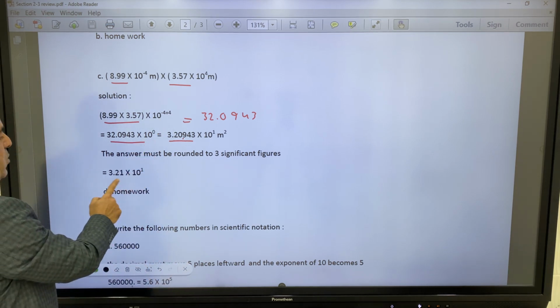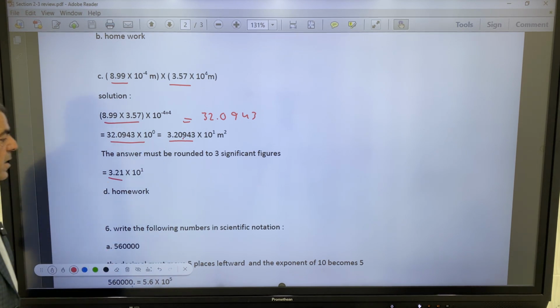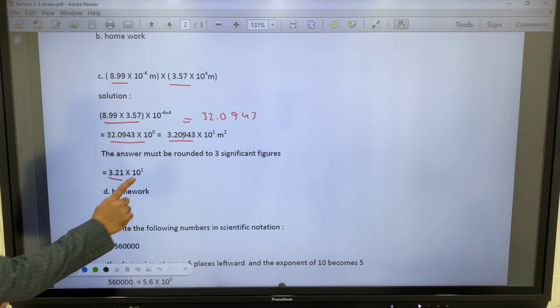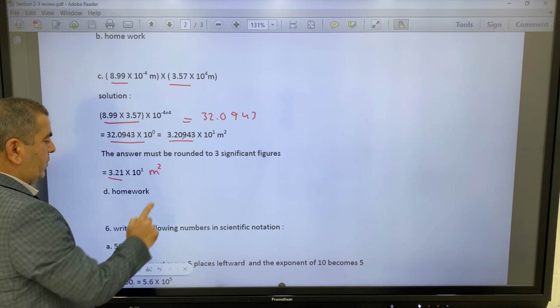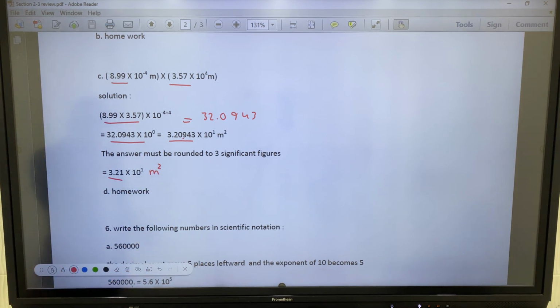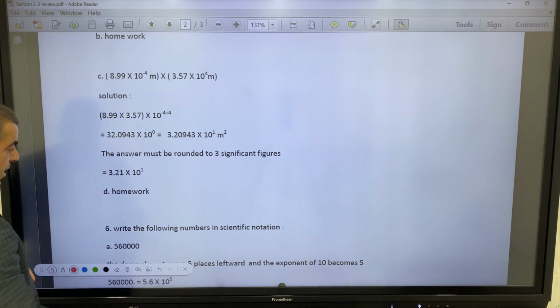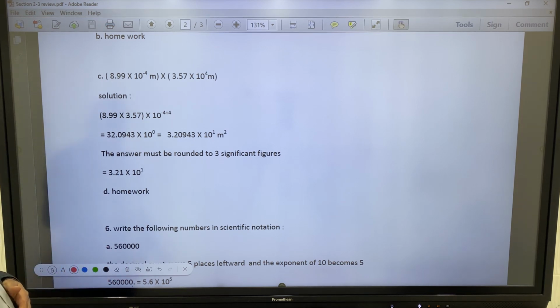So the 0 becomes 1. So the result is 3.21 times 10 power 1. Of course, the unit is meter square, as written here. You can see that the answer has three significant figures equal to the ones present in the fewest. Actually, both of them are the same, so there is no least and no most.